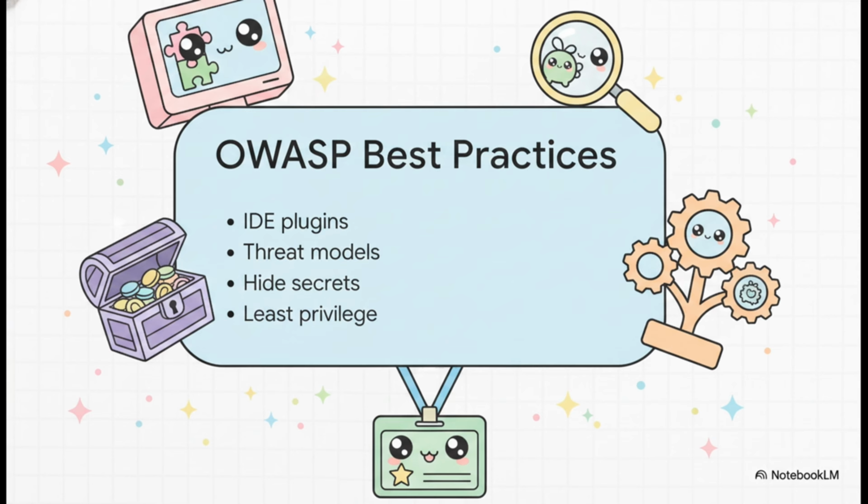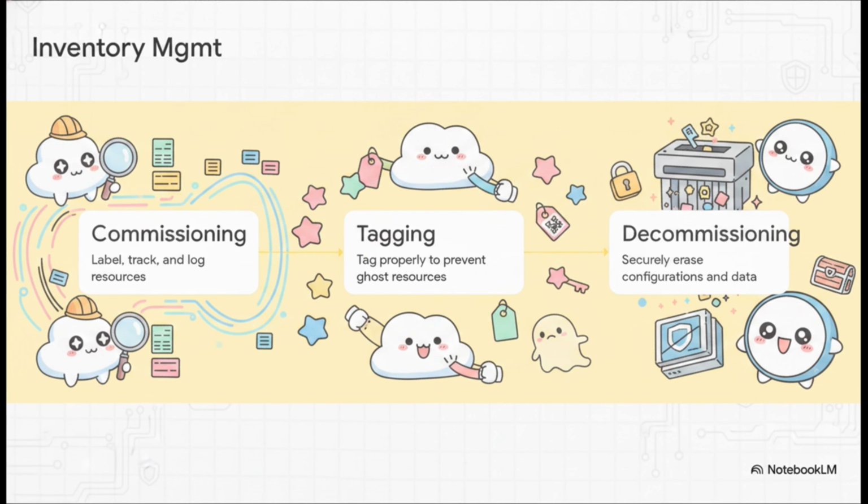Use tools that ensure passwords are never exposed. Use version control for tracking changes. And finally, always enforce the principle of least privilege. This just means your automated script should only have the exact keys to the specific doors they actually need to open and nothing more. Now, as we move into deployment, inventory management becomes absolutely critical.